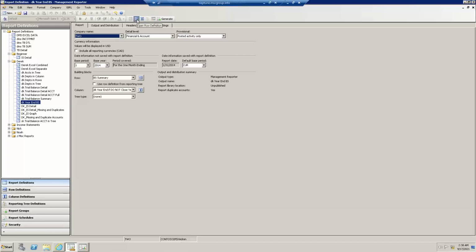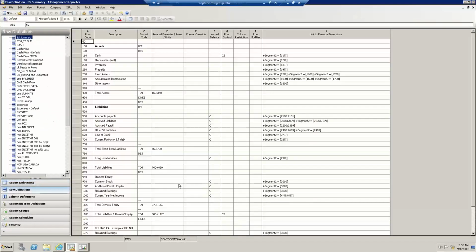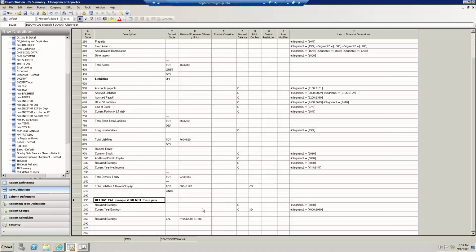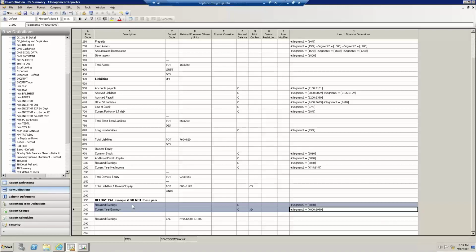All right, so as I open up the row, in my simplified example, I've added some rows at the very bottom. So here is the case in point I'm now describing. First of all, these rows I'm going to highlight here are my normal balance sheet rows, where retained earnings over here to the right is one of my equity accounts in the balance sheet, account 3030.